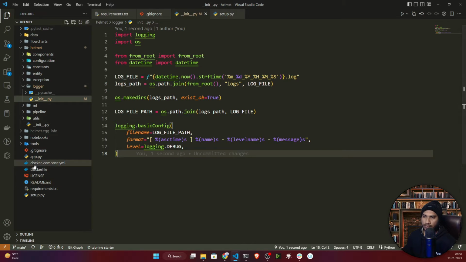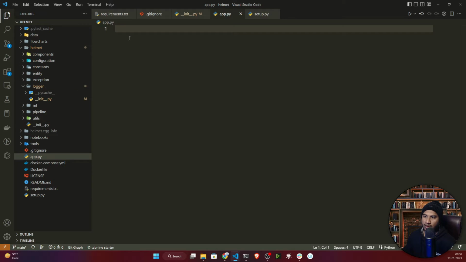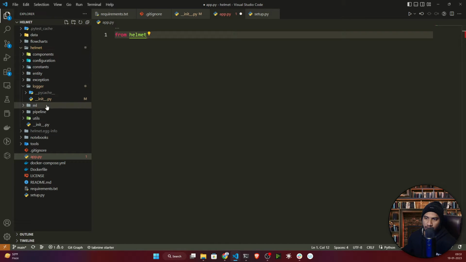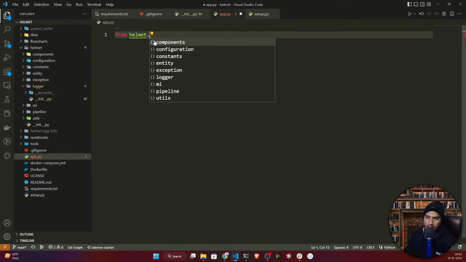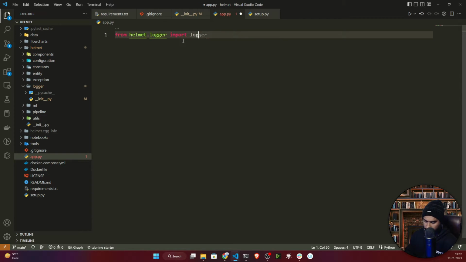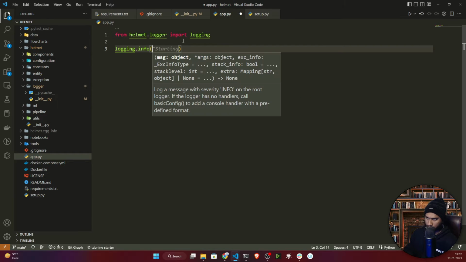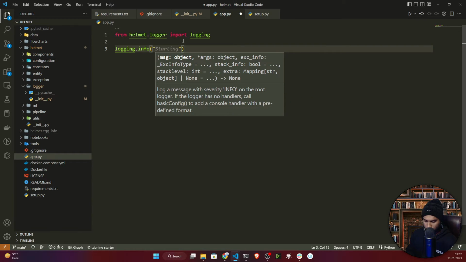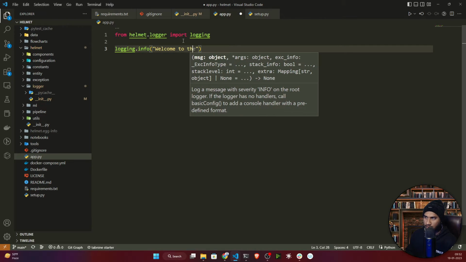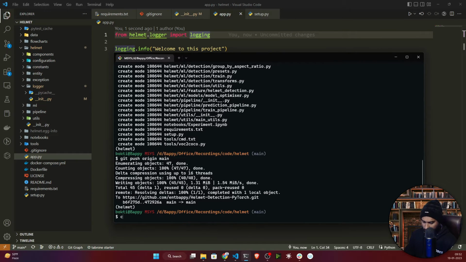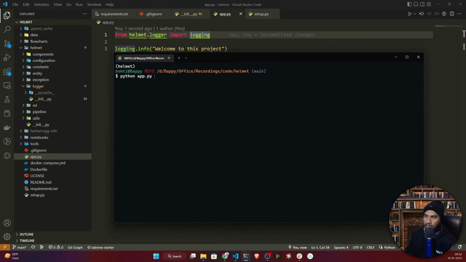For testing this, I will open my app.py and let's import this logging here. So I'll just write from helmet, because this logging is inside my helmet folder, helmet dot logger, then import logging. Now if I write logging dot info, let's give a message here: Welcome to this project. Now if I save it, let's execute this app.py. Let's see what happened. Python app.py.